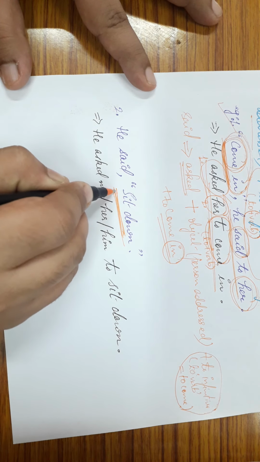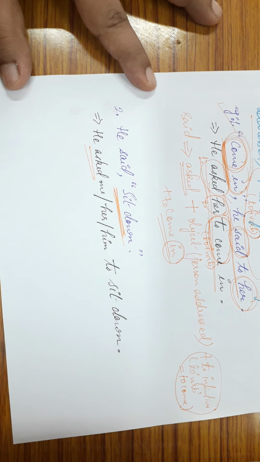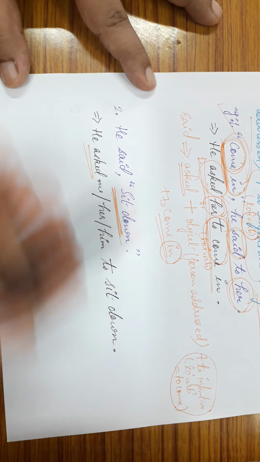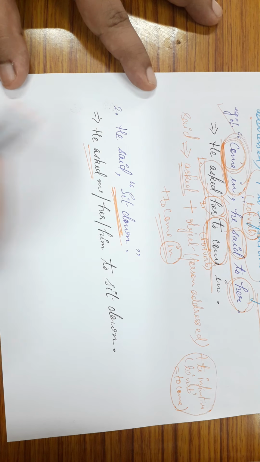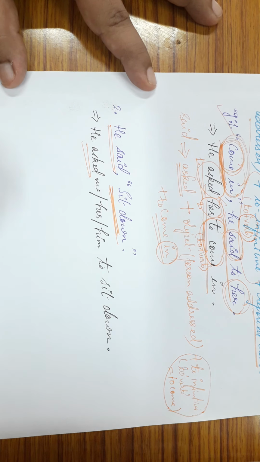But let's take a very simple one, which is ask. Let's say that the person who is asking somebody to sit down is simply asking the other person to sit down. Now here you notice one thing, that the object of address is not given.